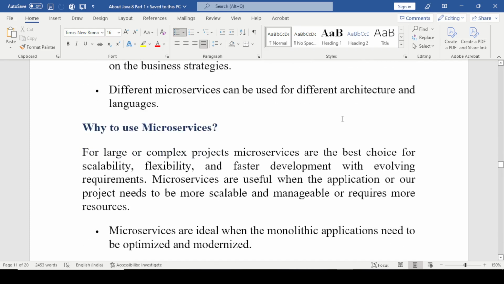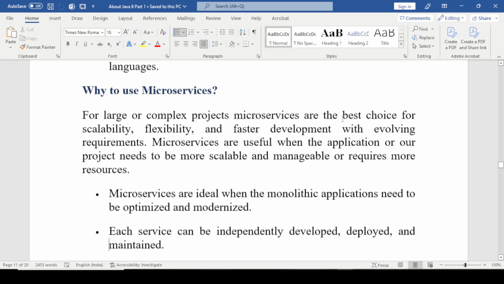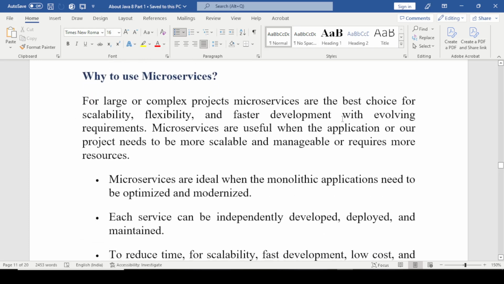Next question is, why use microservices? For large or complex projects, microservices are the best choice for scalability, flexibility, and faster development with evolving requirements. Microservices are useful when the application or our project needs to be more scalable and manageable, and requires more resources. Microservices are ideal when a monolithic application needs to be optimized and modernized.